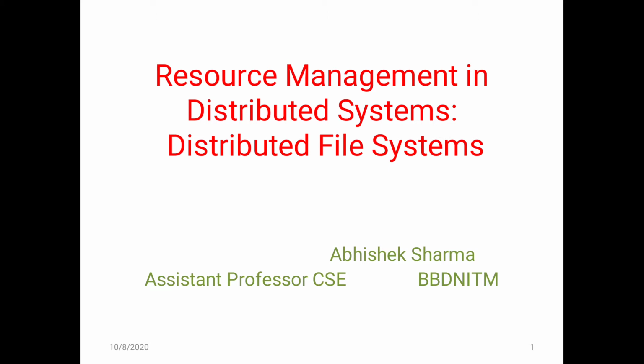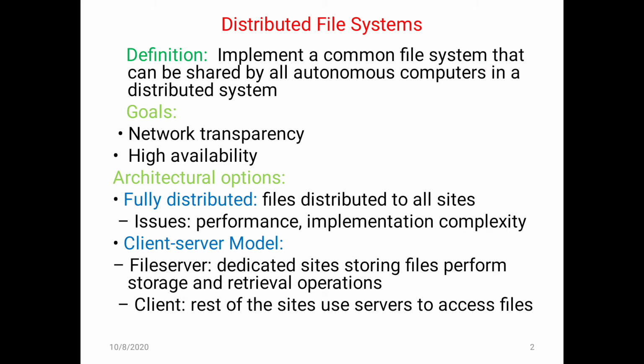First of all, we define distributed file systems. In distributed file systems, we have to implement a common file system that can be shared by all autonomous computers. All autonomous computers means all the systems in a distributed environment that perform distributed computing. That means a user cannot know from where the work is processed and how it is processing. It does not know the actual location of the processor which is computing for it.